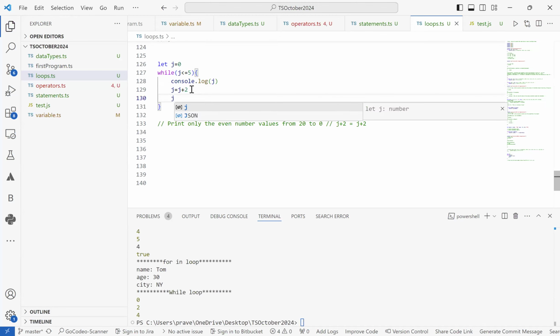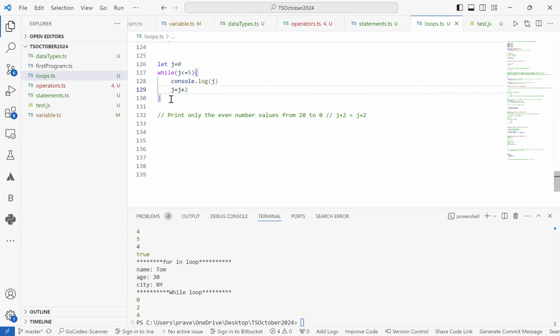But just try it out and see if you are able to make it with J plus plus. If not, I'll explain how we can write it in terms of J plus plus as well.